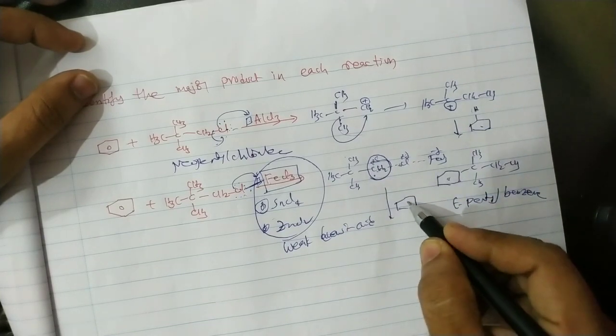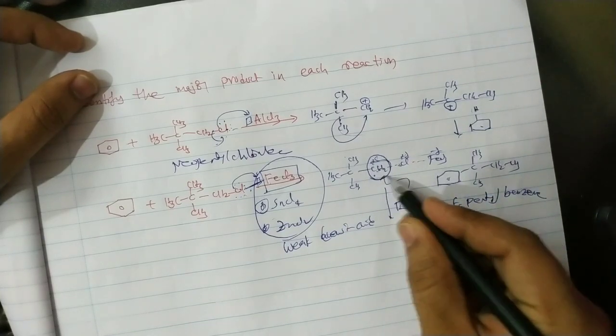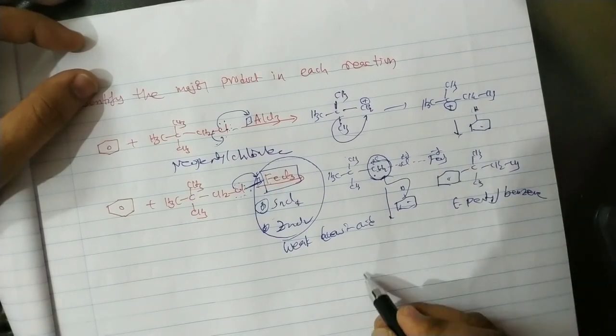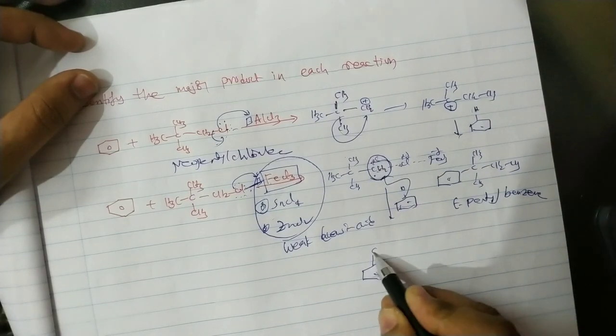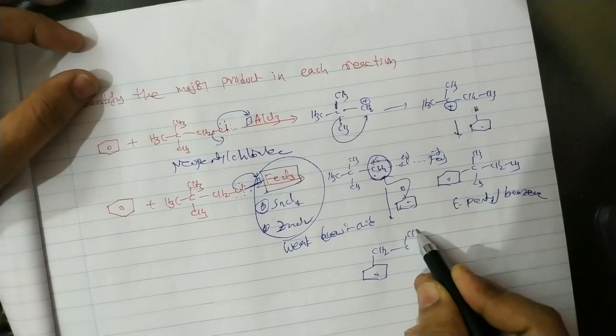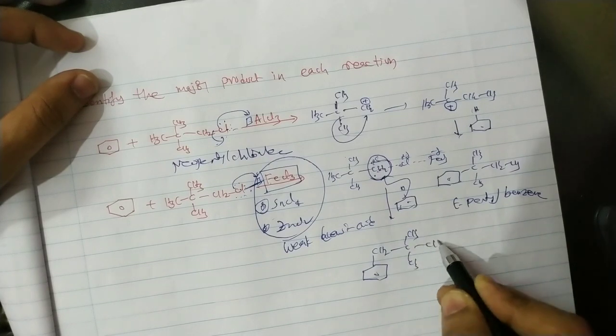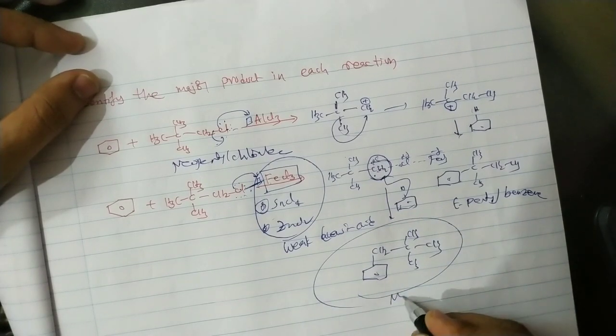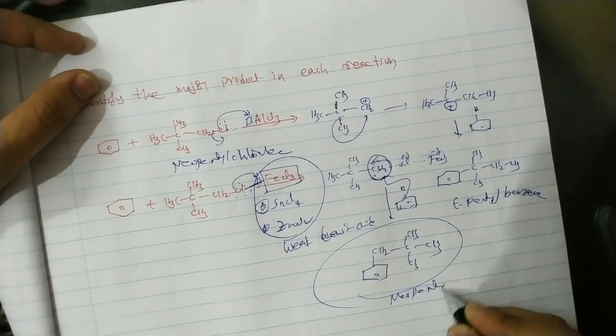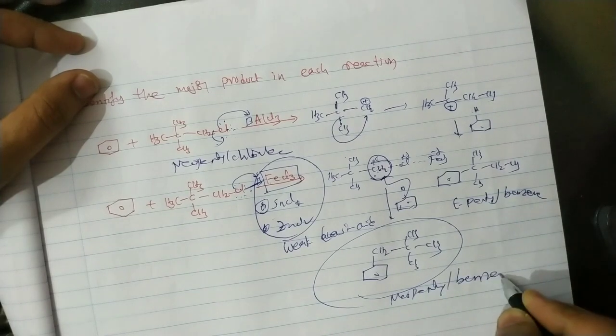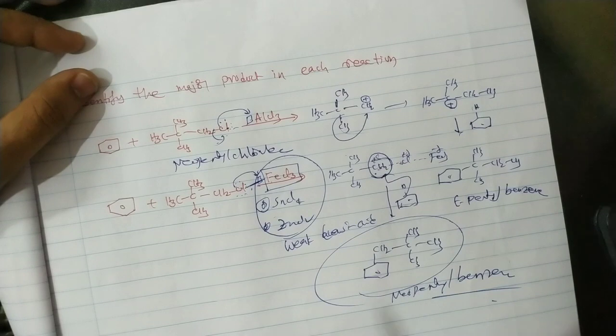So the benzene, acting as a nucleophile, attacks this electron-deficient species. So the major product is the unrearranged product, CH3, CH3, CH3. That means neopentyl benzene is the major product of this reaction.